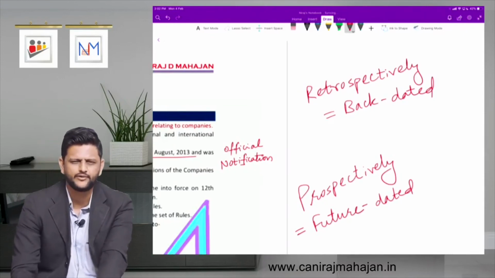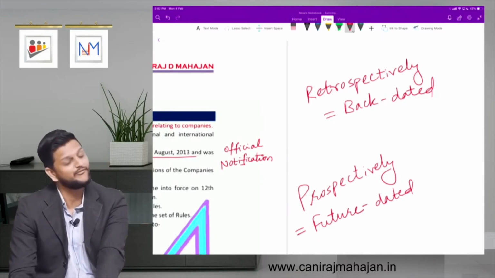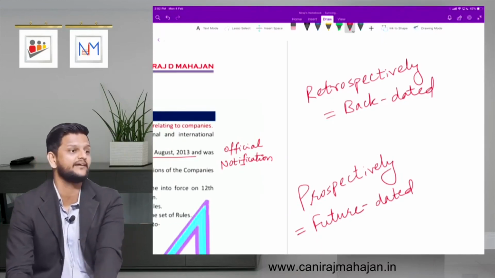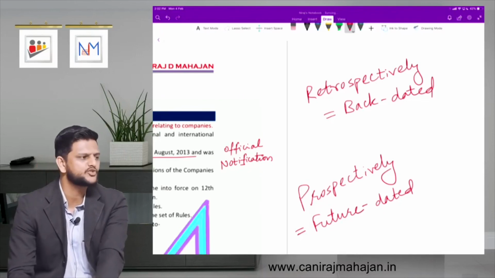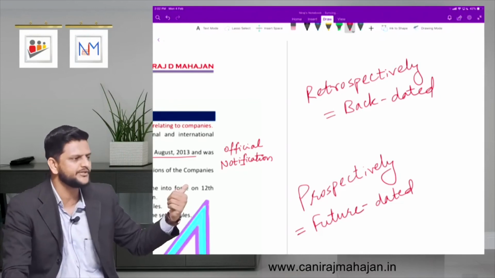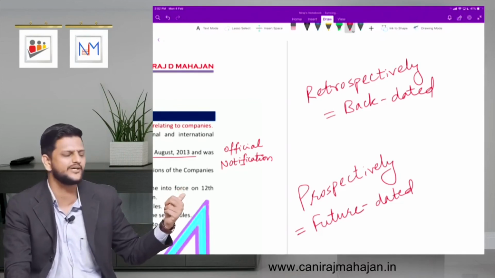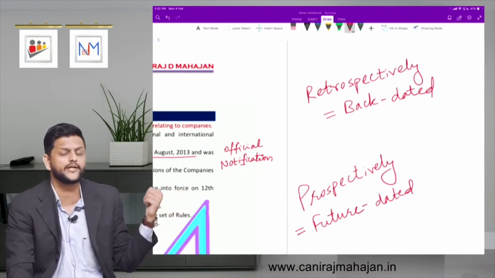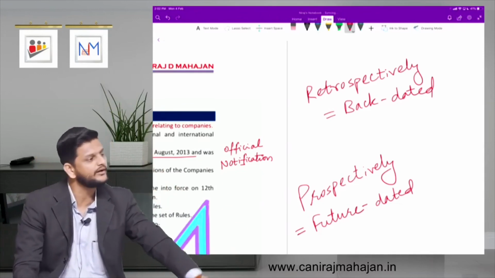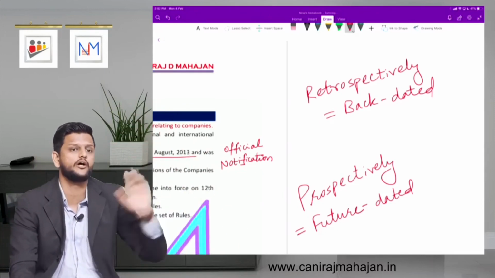Which example did I give you for retrospective? Vodafone. Retrospective amendment to income tax law. It was a backdated amendment. That's what happened. Even the Supreme Court was helpless. But here, pay attention now. Prospective is helpful to us in company law. What did Companies Act 2013 say? Some sections are with prospective effect. Means what? They will be effective from a future date.